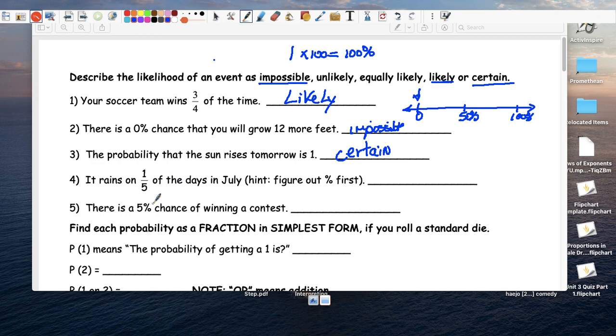It rains on 1/5 of the days in July, right? So we're going to change that to a percentage. You can divide 1 divided by 5. You're going to get 0.2 in your calculator. Multiply that by 100, you get 20%. So where is 20%? 20% is here, right? 20% is unlikely.